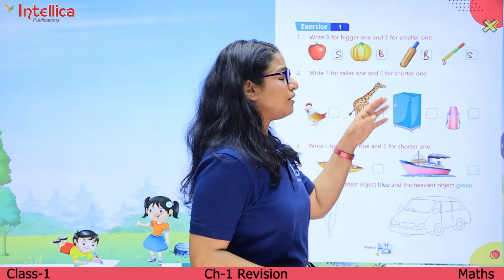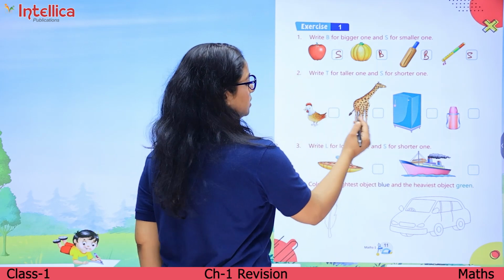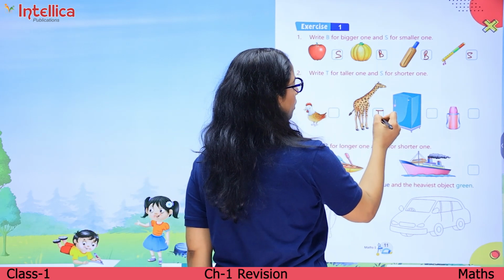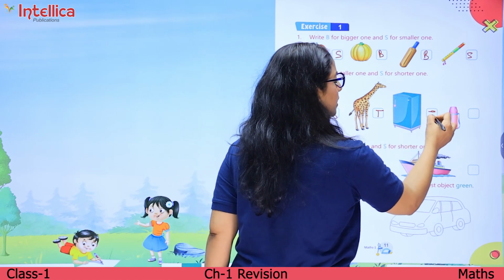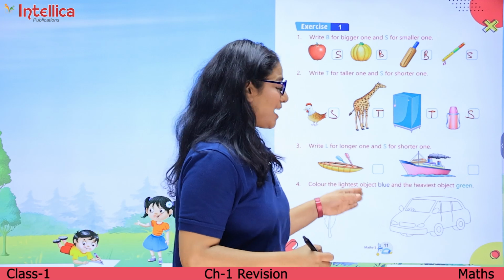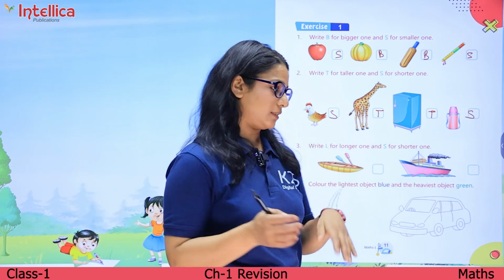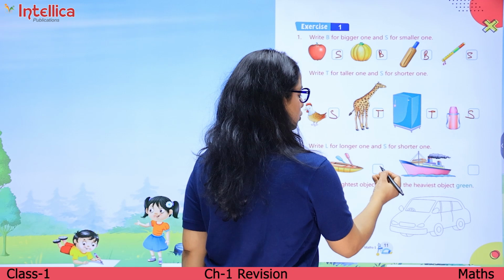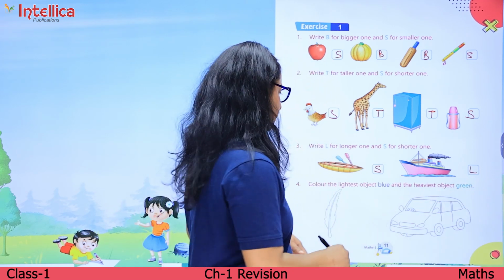Now we'll write T for the taller one and S for the shorter one. In these two, of course, the giraffe is taller and the hen is shorter. Refrigerator is taller and the water bottle is shorter. We will write L for the longer thing and S for the shorter thing. So, the boat is shorter than the ship, which is longer.